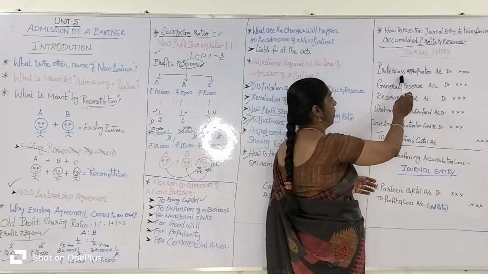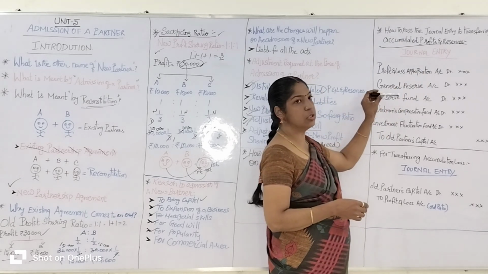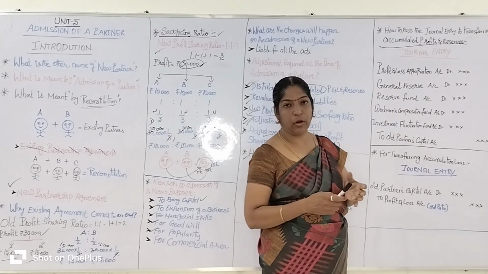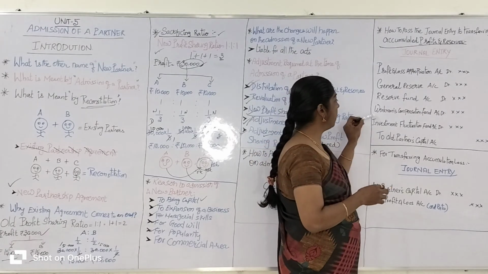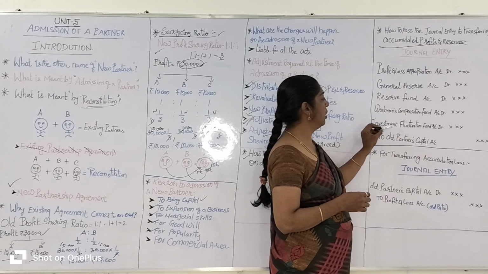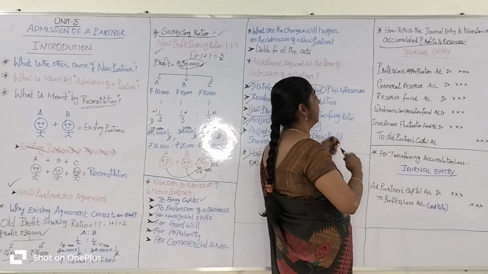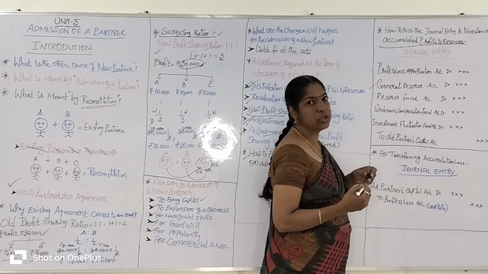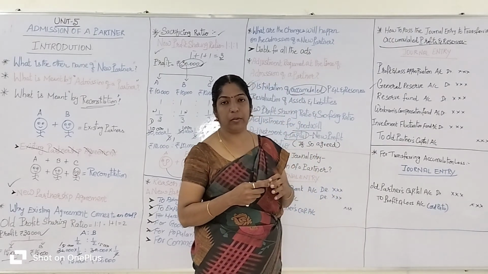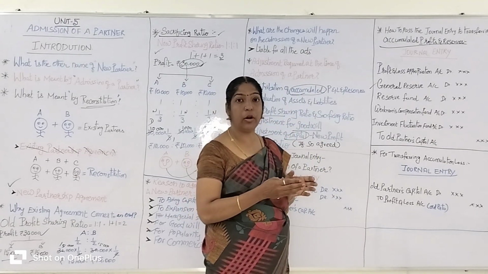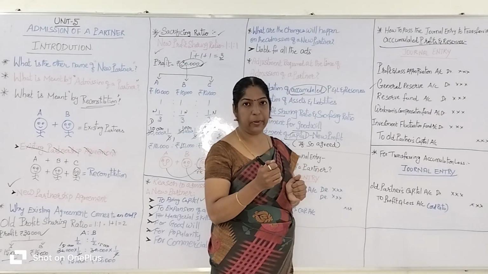So the profit and loss appropriation account is to be debited. Then general reserves. Reserves are of many types. What are they? General reserve, workman's compensation fund, investment fluctuation fund, etc. Okay, let's see general reserve. What is meant by general reserve? At the end of every year, from the profit, partners reserve 5%, 10% for what purposes?